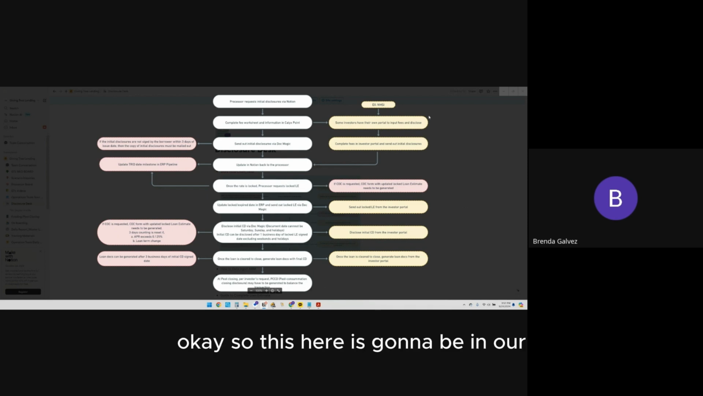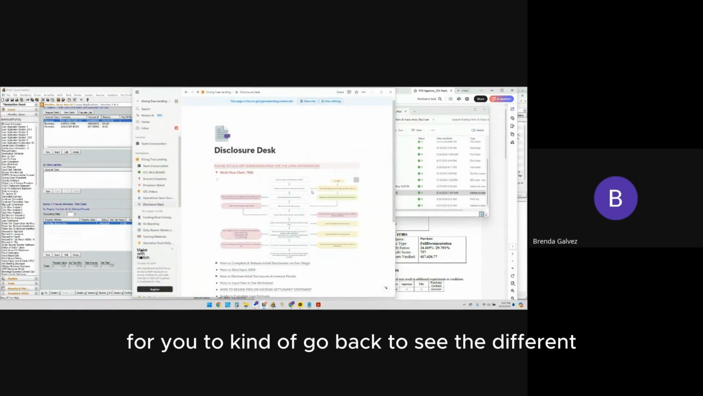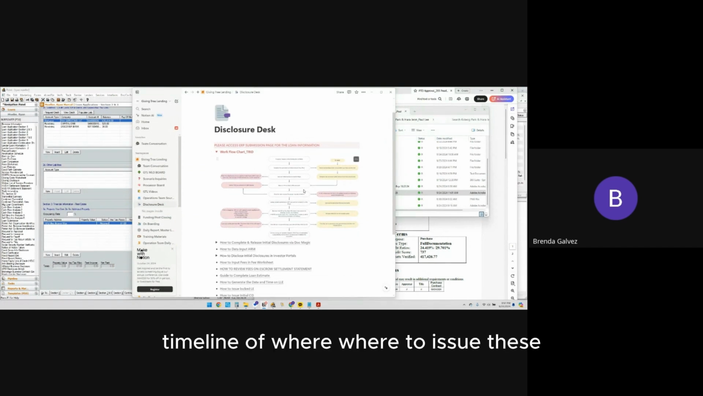So this here is going to be in our disclosure desk. It's that flow chart at the beginning for you to go back to see the different timeline of where to issue these.